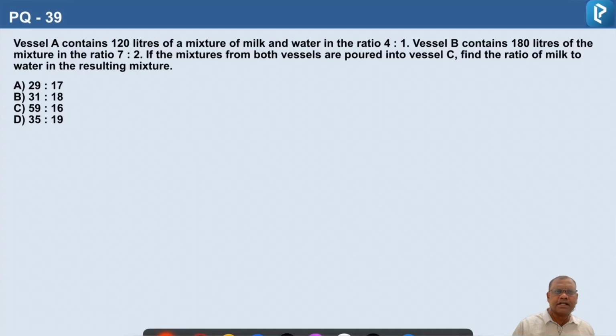Question number 39. Vessel A contains 120 liters of a mixture of milk and water in the ratio of 4:1. Vessel B contains 180 liters of mixture in the ratio of 7:2. If the mixture from both the vessels are poured into vessel C, find the ratio of milk to water in the resulting mixture. So we'll take milk and water.